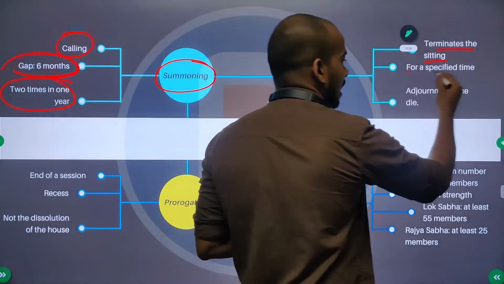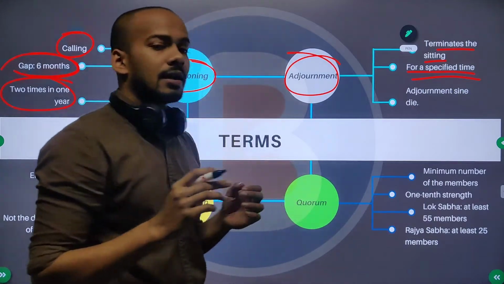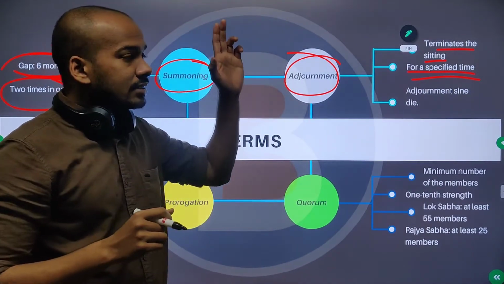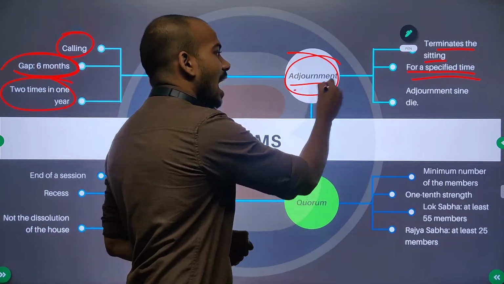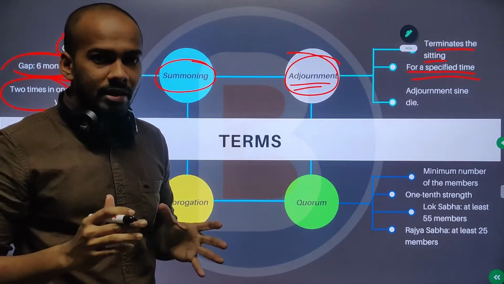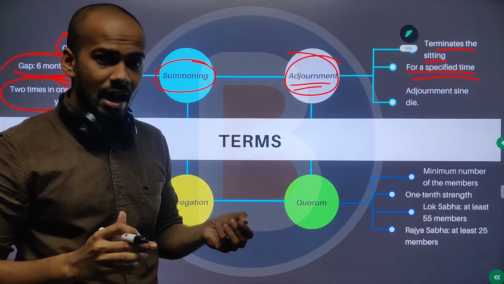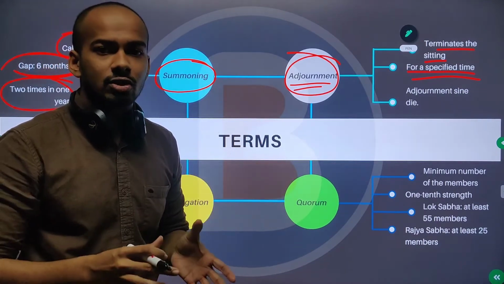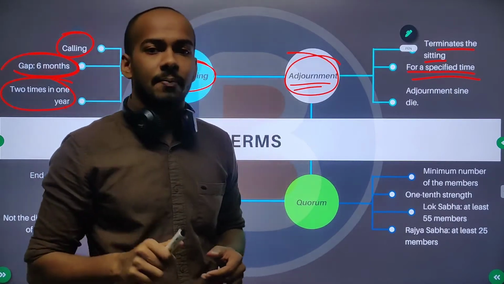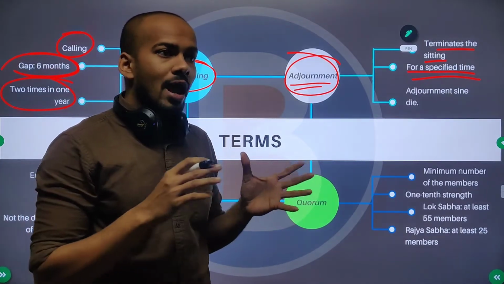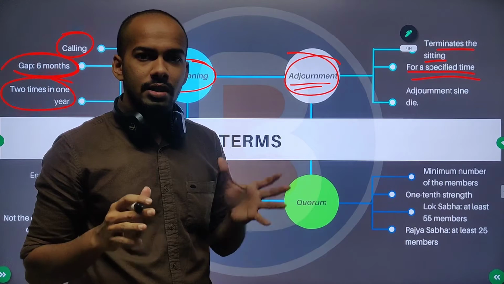Okay, for a specific time period. So that is a sitting. Terminating a sitting, that is ending a sitting, that is called adjournment. And during adjournment, it will be mentioned when they are going to meet again. So that is adjournment.